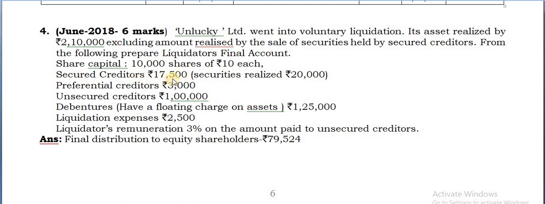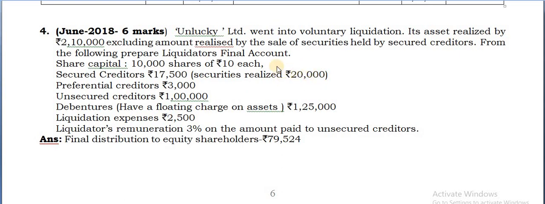Secured creditors is given as 17,500 and securities realized is 20,000. This is the total realized from securities, but out of 20,000 you have to pay 17,500, which will be deducted by them. So the balance 2,500 will be refunded. There is a surplus on the secured assets which you can take. Now when you take this, you need not show the 17,500 on the credit side against the secured creditors. Reason: the amount will be deducted from there itself and only the surplus is taken on the debit side.